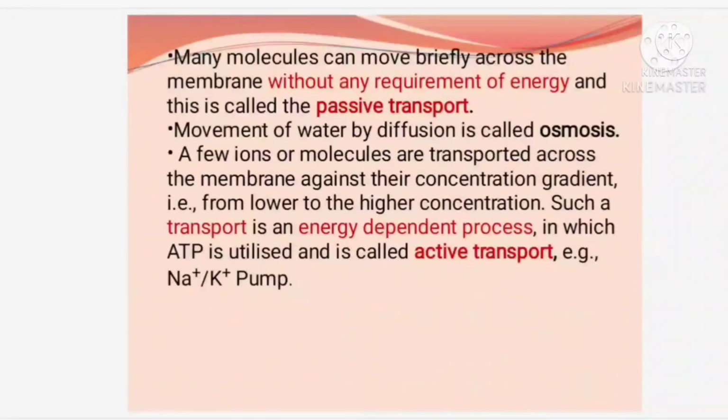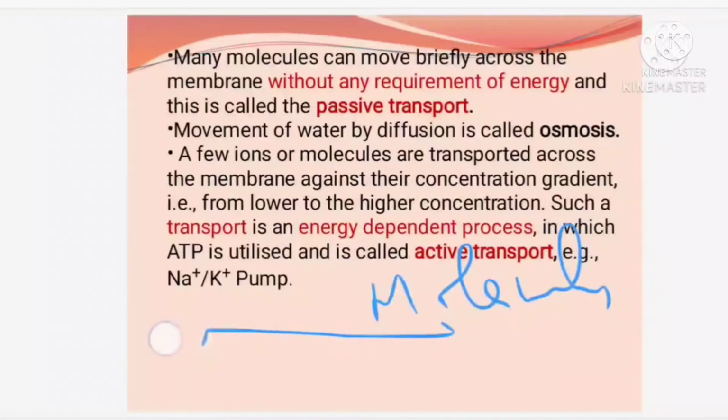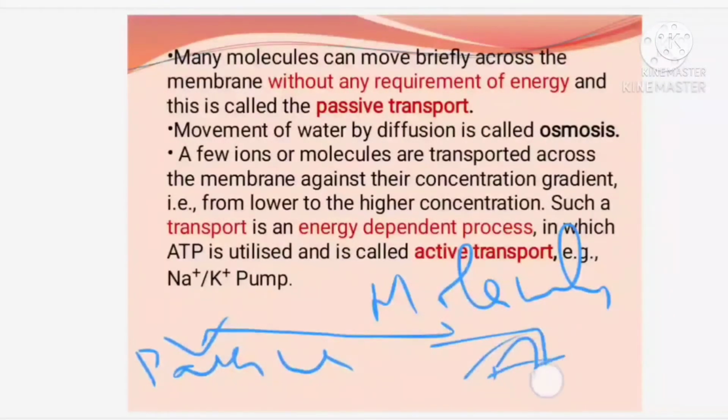Next, we are moving on to your substances moving across this plasma membrane in two methods, okay. That is what we are going to discuss. Listen very carefully. So, when the molecules move, they can move by two ways, okay. Molecules of water, whatever it is, molecules here we are discussing can move by two ways. So, what are the two ways? One is your passive transport and another one is your active transport, okay. So, one is active and another one is passive. Listen very carefully. What do you mean by passive transport and what do you mean by active transport, okay.